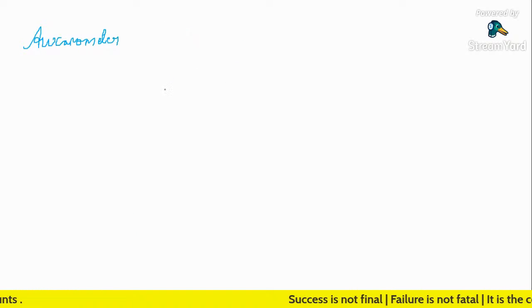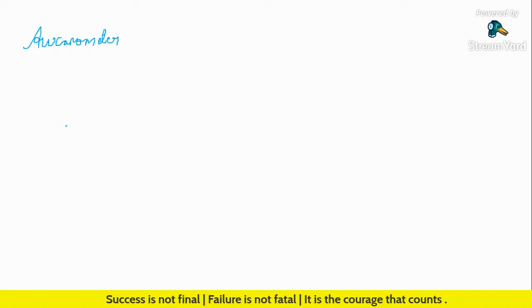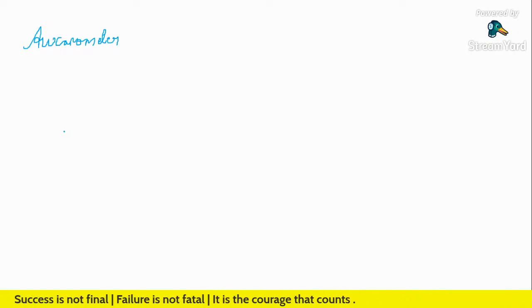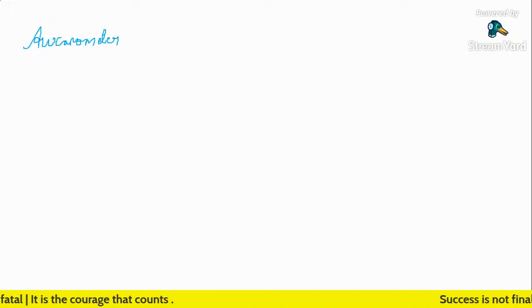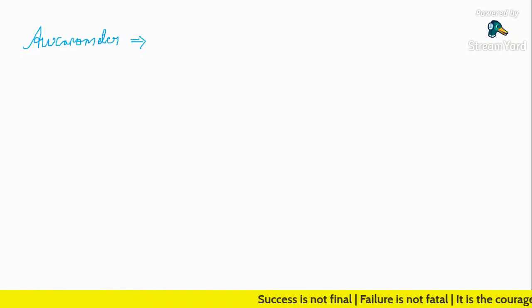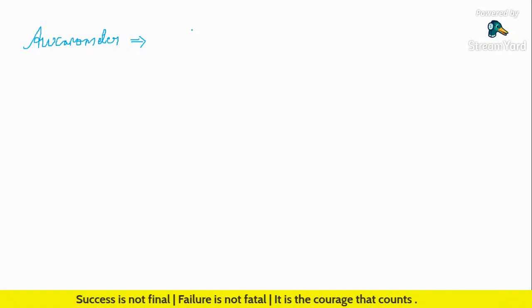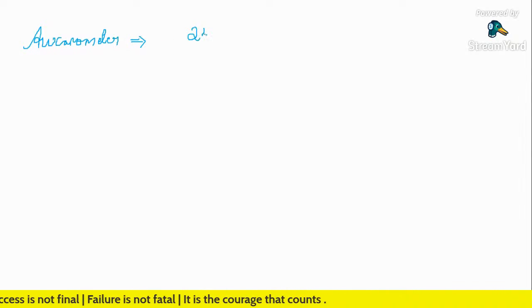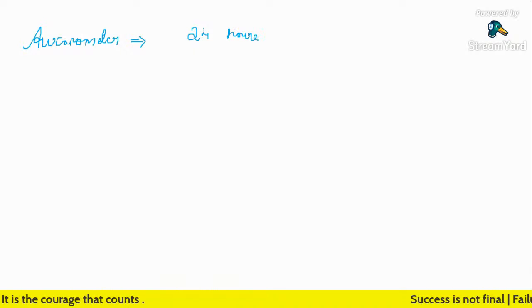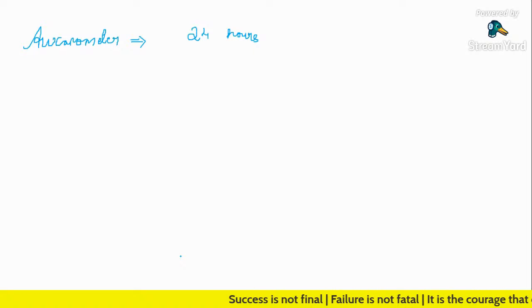Previous year MCQ, please mark it. An auxanometer measures how much the plant has grown in each 24 hours, or each day.